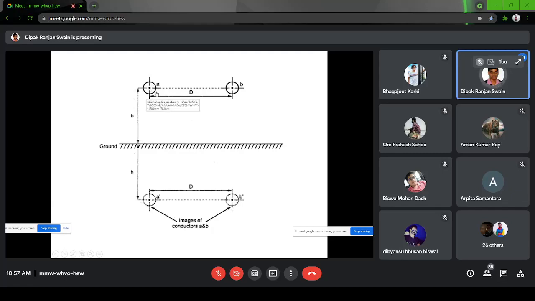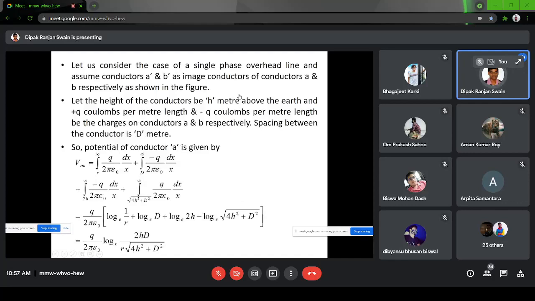So when I consider the voltage or potential at this point, I have a self potential due to the conductor A, and there will be three mutual potentials due to A dash, B dash, and B. Using that, you can see VAN. The first one is due to the self potential: integral from r to infinity of Q by 2 pi epsilon 0 dx by x. So this is due to the self potential.